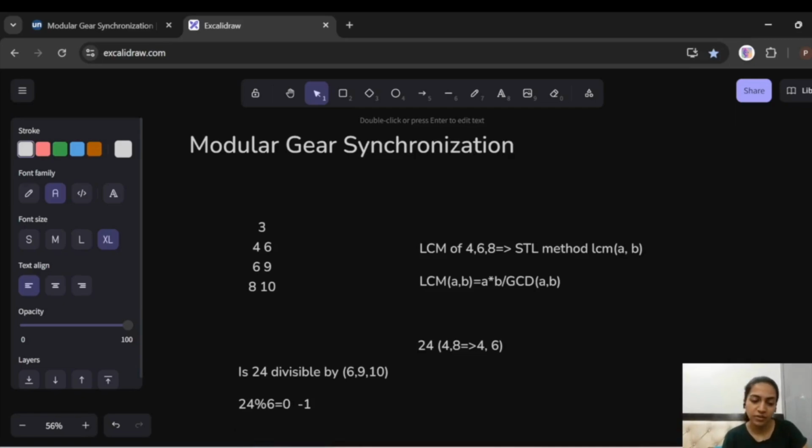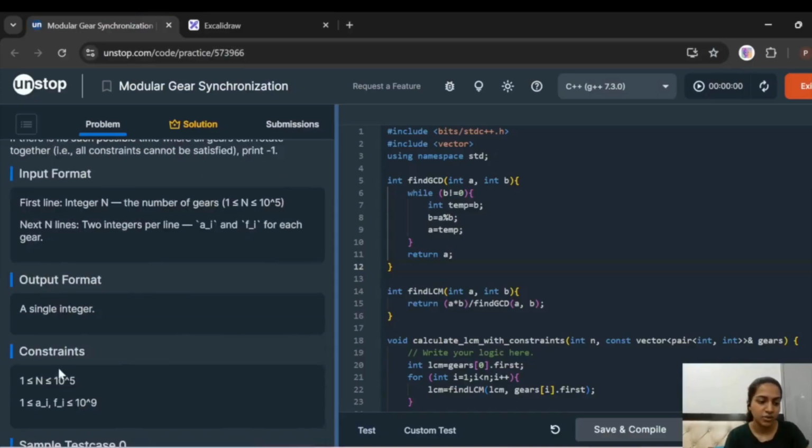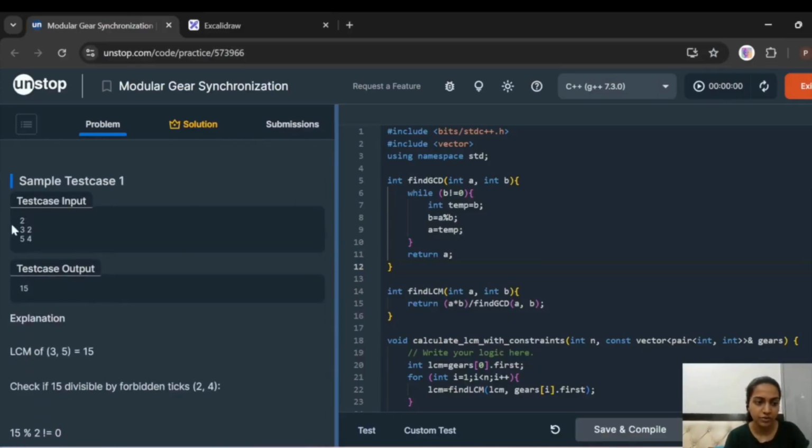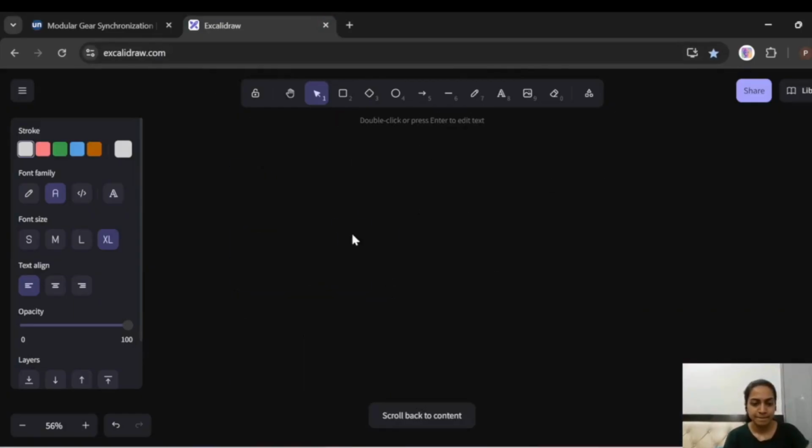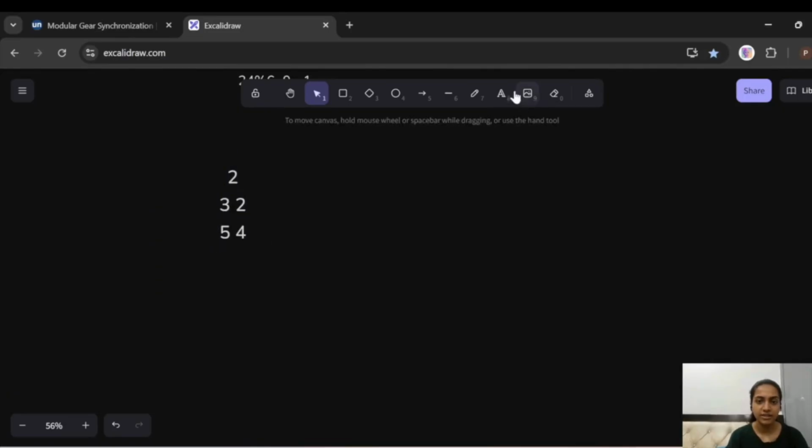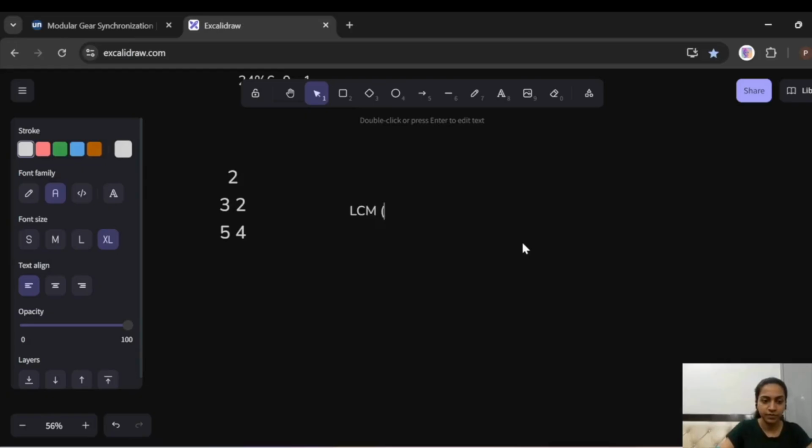If we have got -1 once, we are not going to check other values, and we're just going to return -1. So the answer is going to be -1. Now let's check the next case. What is the LCM of 3 and 5? They don't have anything in common, so the LCM is going to be 15. Now we have to see, is 15 divisible by either 2 or 4? It's not, so the mod is not going to be 0. The answer in this case is going to be our LCM, that is 15.